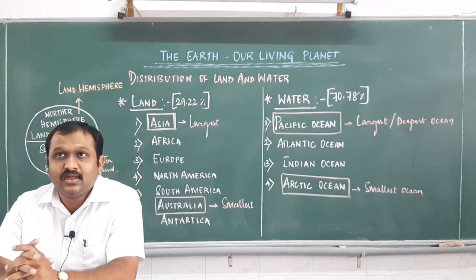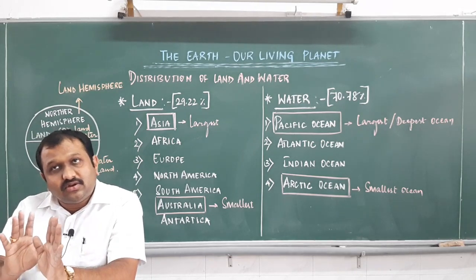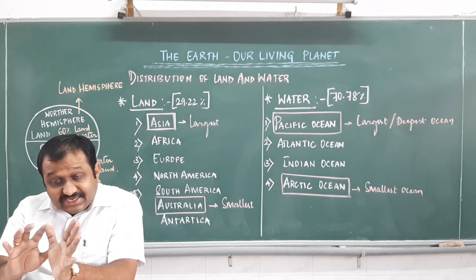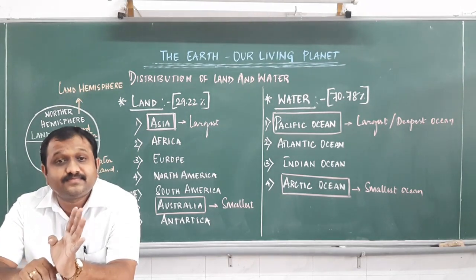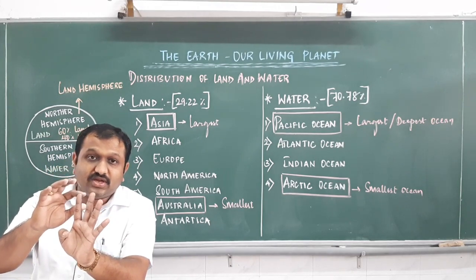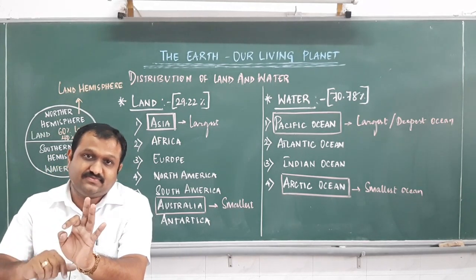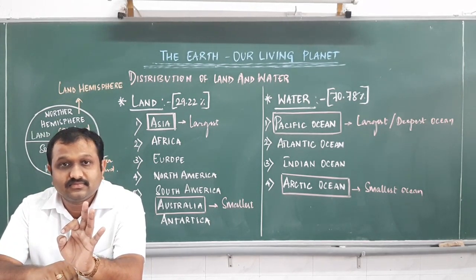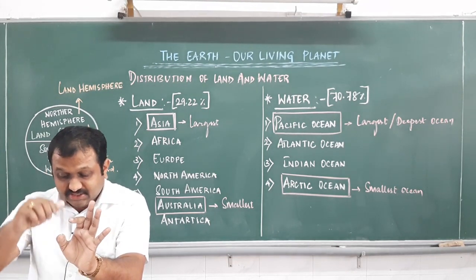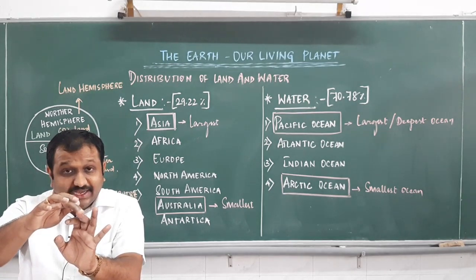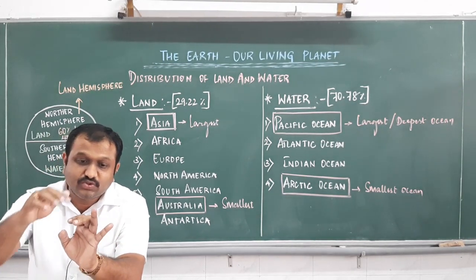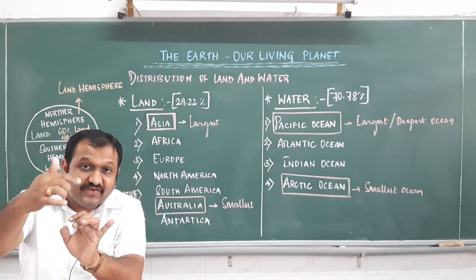Number one, latitudes and longitudes are drawn on the globe to know the exact time of a place. They are drawn to know the exact place. Yes, time and place. It is very helpful to locate places. It helps to know about the time of different places.